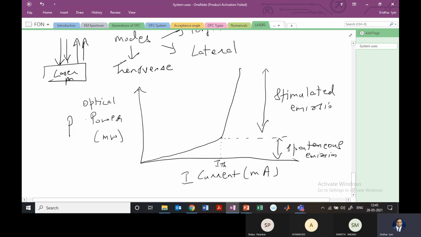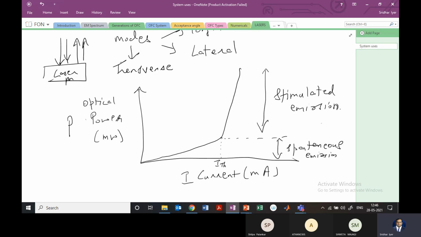Once stimulated emission starts happening, obviously the output that we get is going to be very, very high, right? So this is known as the power-current characteristics of any laser. And again, to repeat, below the threshold current, we are going to have only spontaneous emission for the laser diode, and there is only a small increase in the power that you can see, almost like exponential, but very small.